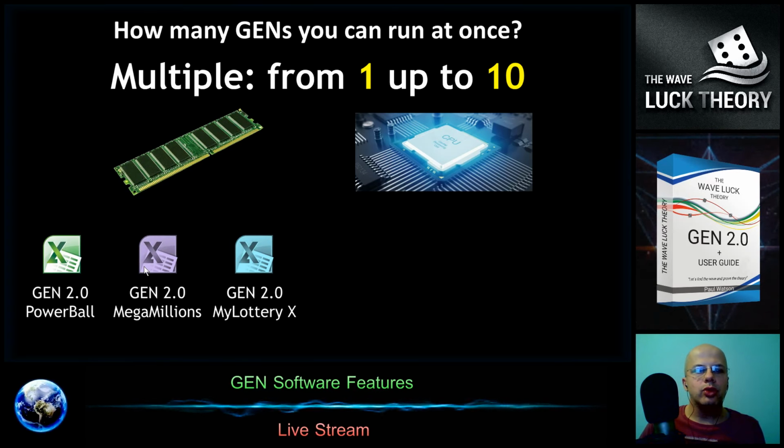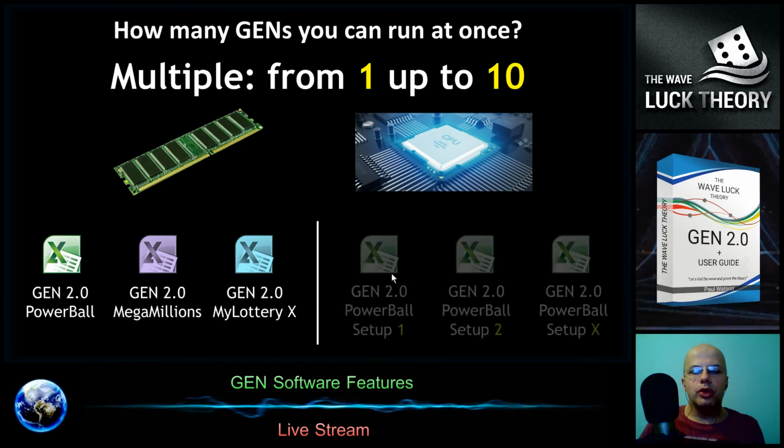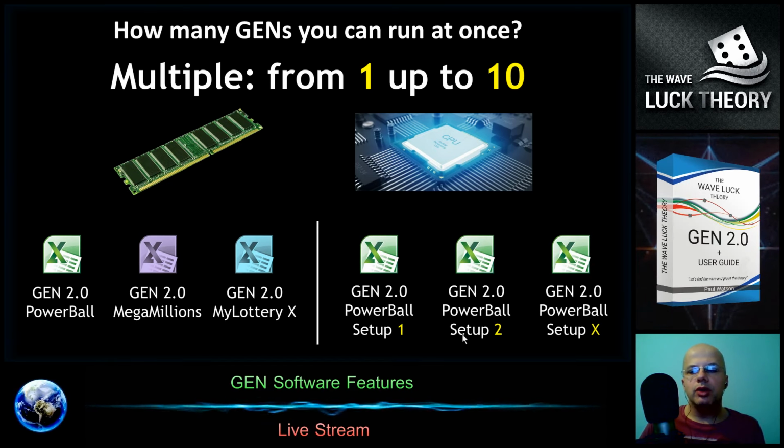One is if you want to run at once more lotteries, for example Powerball, Mega Millions and other lotteries, or you can use it for just one lottery but run it with different settings, where the first setting can have a longer history, the second setting can have a shorter history, and finally you can run it at once, as I presented before, for lotteries using more than 2 independent draws, like Pick 3, Pick 5 and so on.